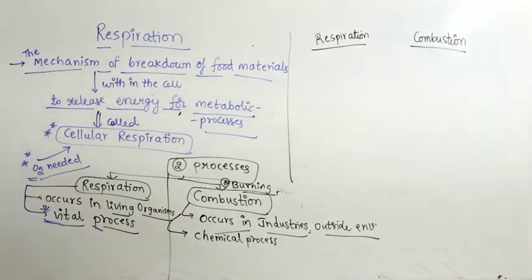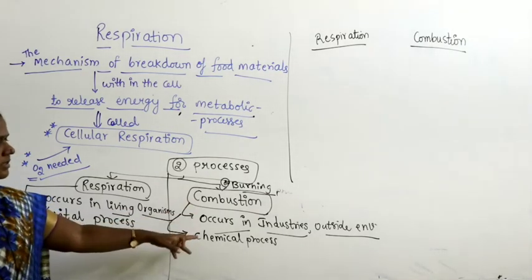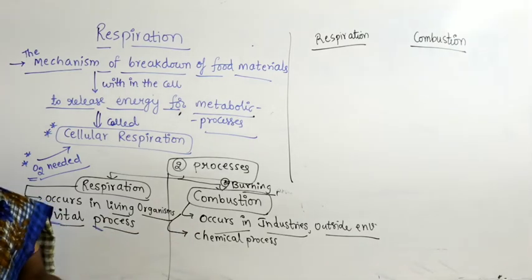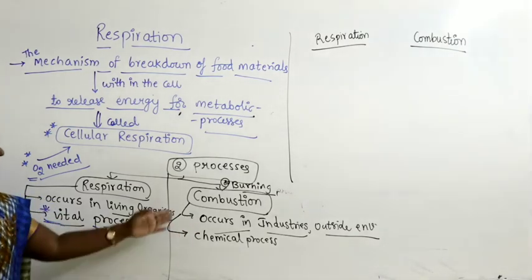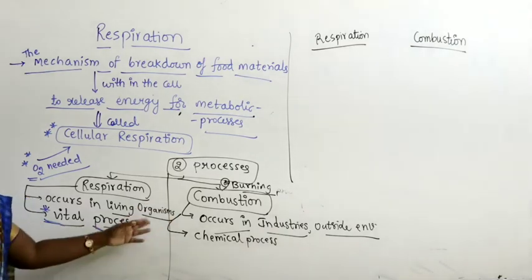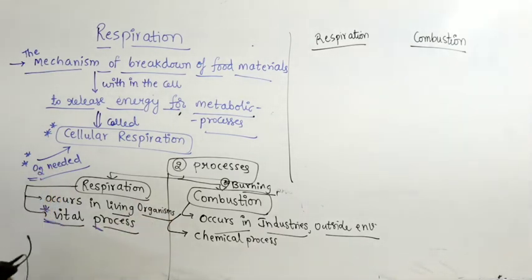Respiration occurs in all living organisms, that makes life for the organisms, and it's a vital process, meaning a very important process. Coming to combustion, it occurs in industries, any burning process, whatever occurs outside in the environment, and it is definitely a chemical process where the component is reacting with the oxygen, right.